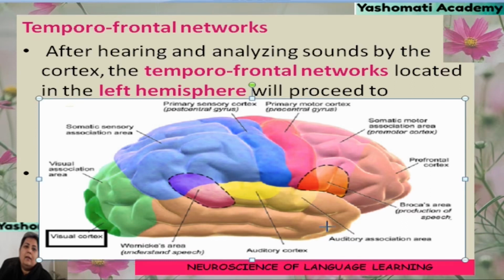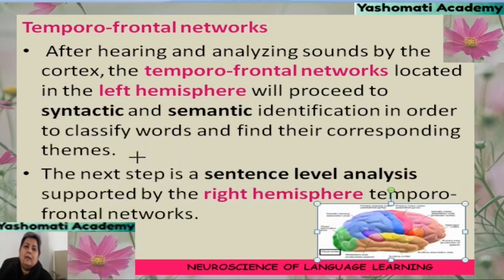Temporal lobes, they are having auditory cortex, that means that part of the brain which is related to receiving the auditory stimuluses, and it also help us in understanding and analyzing the sounds. So, those connections which are formed between temporal lobe and frontal lobe, they will be helping us in coordinating the hearing and the motor functions.